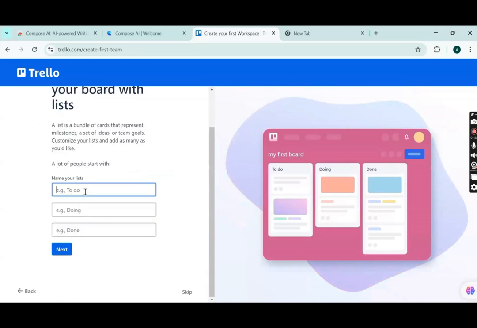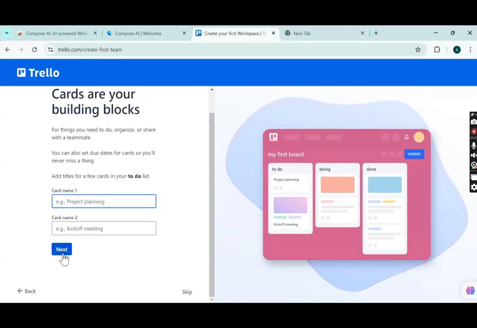Right. So I'll take the same names: to do, what is to be done, what am I doing right now, and what tasks are already done. So these are the three things I want to add in the list. I'll click on next. And what will be the card name? First will be project planning, and second will also be about the meetings. Okay, upcoming meetings. I'll just click on next.